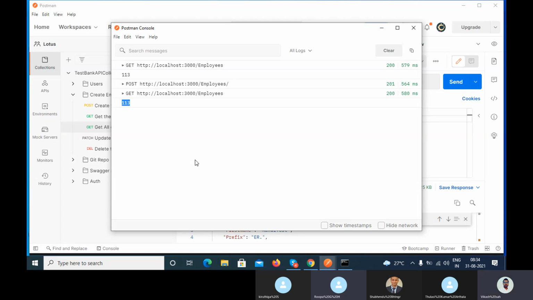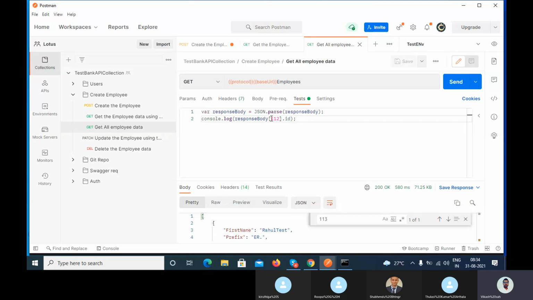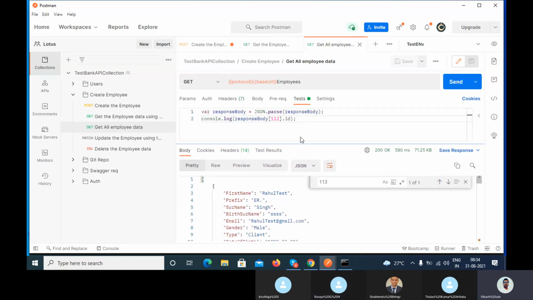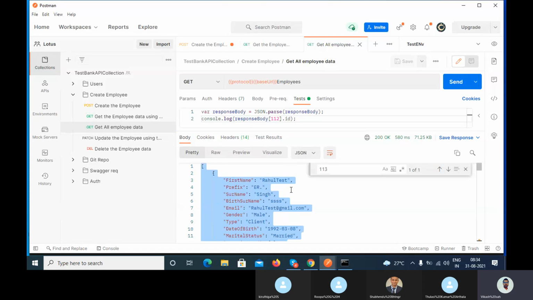Exactly. So tell me, if you write things like that, passing the hard coded value here, will your expected or actual fail or not? Fail, yes. What is the reason behind that? Let me show you.